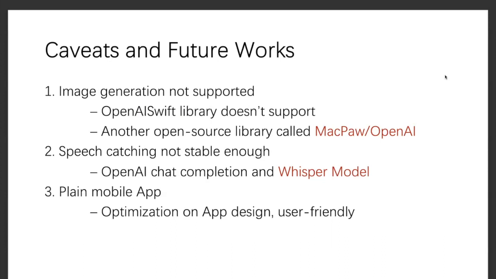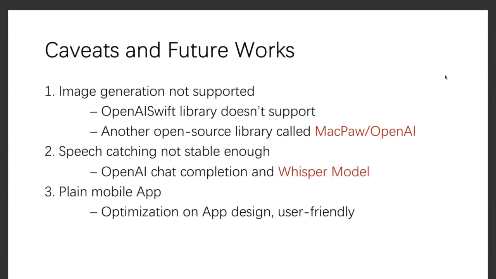So the solution, which might be a future direction, is to use the so-called Whisper model, which is a model built with the OpenAI API, in the sense that the model tries to catch speech using artificial intelligence, so it should be more stable and robust for speech recognition.